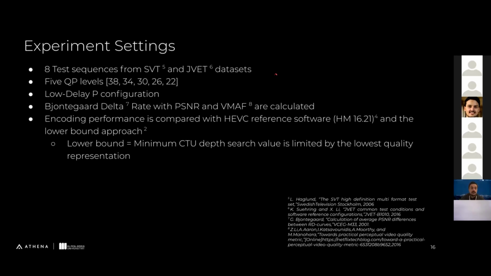As for the experimental settings, we used 8 test sequences from SVT and JVET datasets. We used 5 QP levels, and we encoded them with the low delay P configuration of HEVC. For objective metrics, we used Bjontegaard delta rate with PSNR and VMAF. Since VMAF is better aligned with perceptual quality, we also wanted to use that. And we compared the performance with the HEVC reference software and a lower bound approach. In the lower bound approach, the minimum CU depth search value is limited by the lowest quality representation.